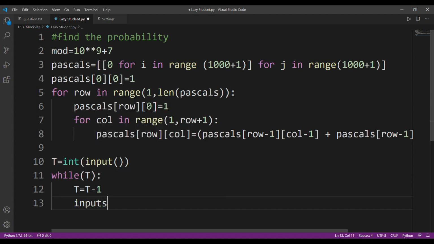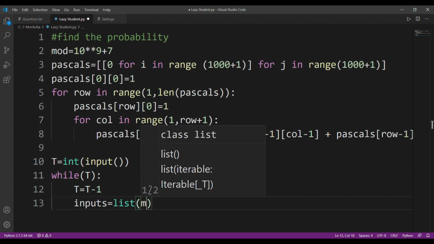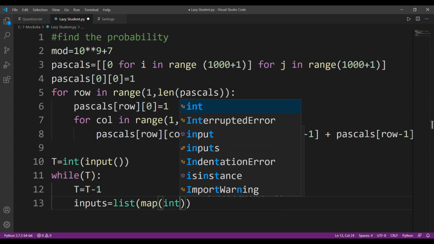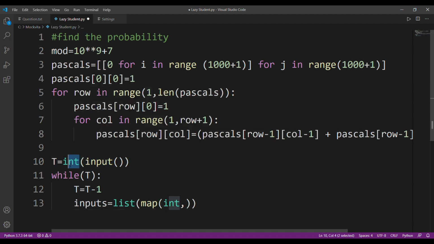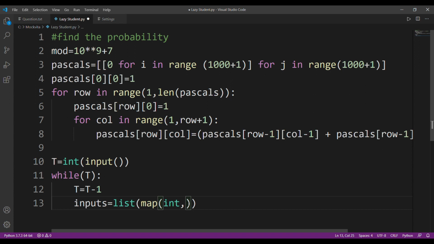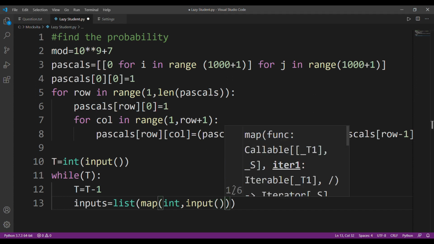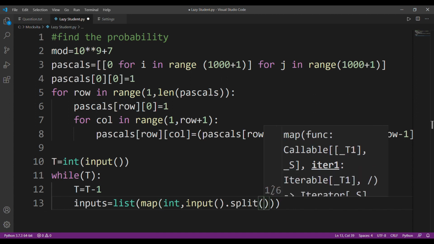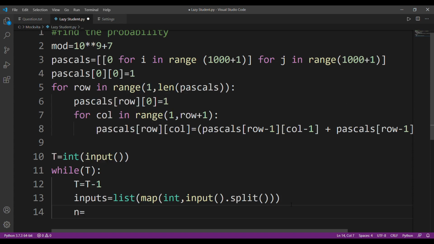Now let's just take all the inputs, I'm storing them in the form of a list, and I'll be mapping them into int, because by default when you take an input it's in string format, and I would have to convert it into int manually. But with the help of the map function, any value that I input will automatically be converted into int. All right, so I'll take the input and then I'll split it because it will be in the form of a list.